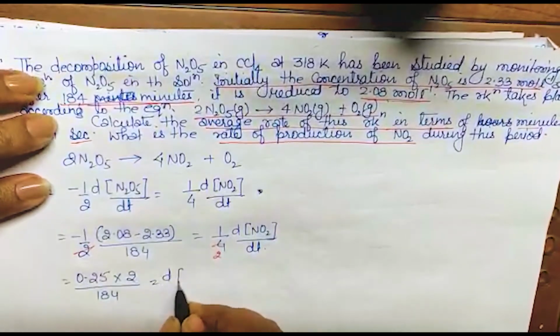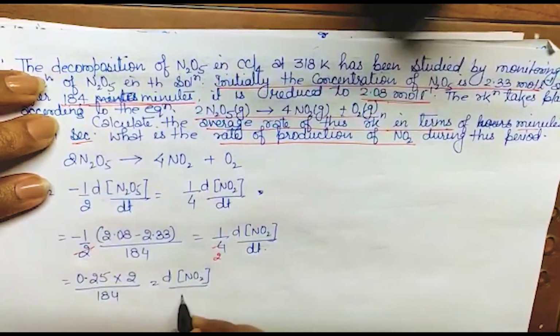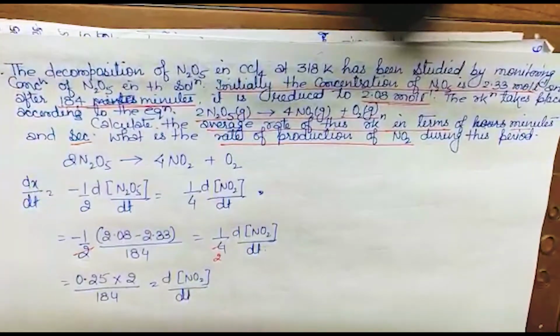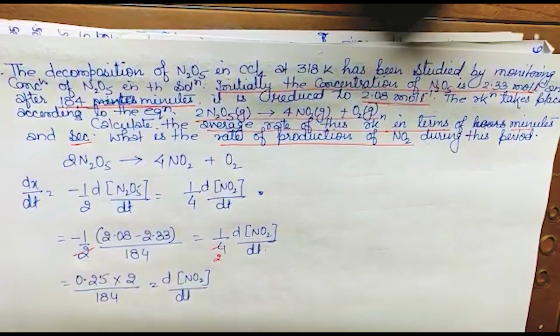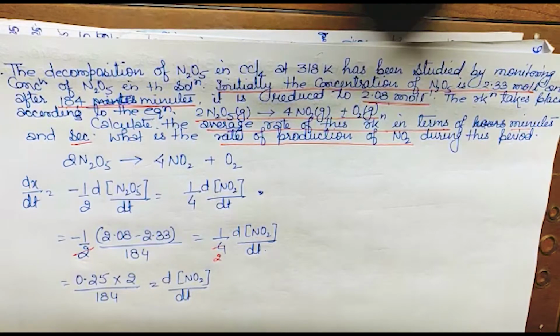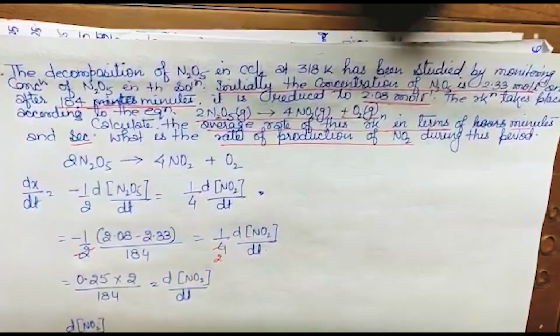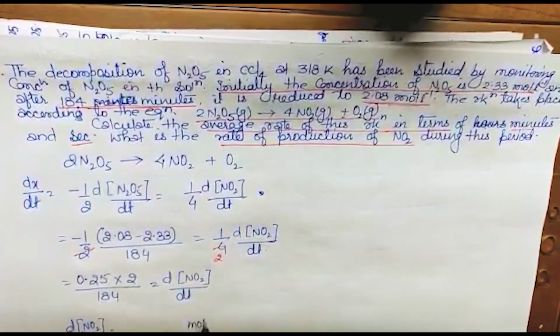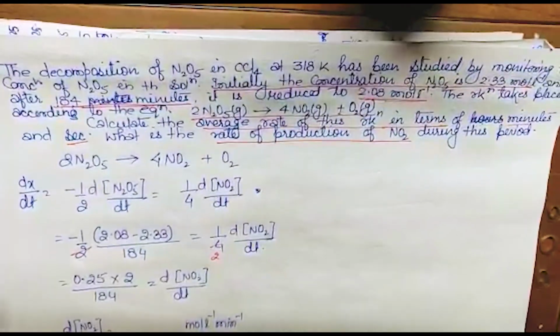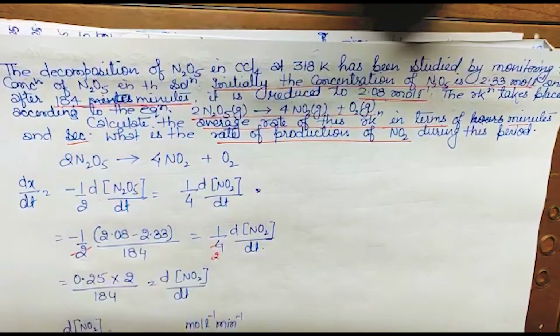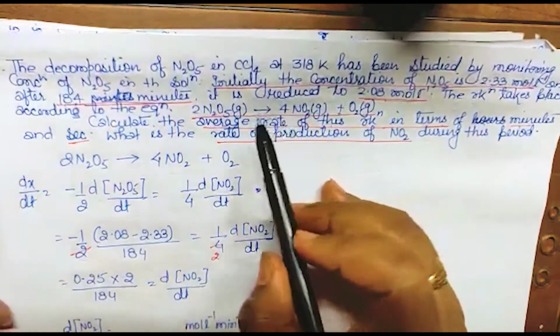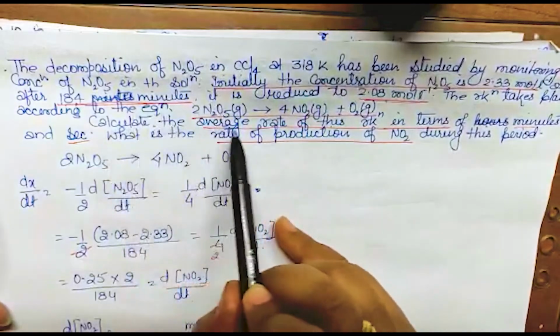This is d[NO2] upon dt, the rate of production of NO2. Just calculate it and you will get the answer in mole per liter per minute. Whatever the answer is, I will write it afterwards. So we got the production of NO2. Now we have to find the average rate of reaction.